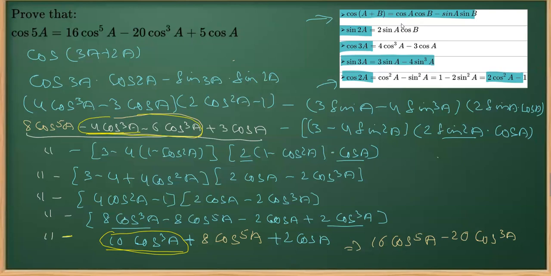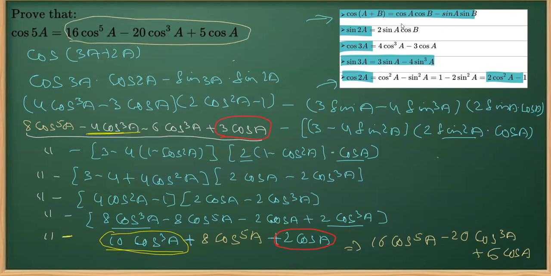And then what is left here is 3 times cos A, and this is 2 times cos A. I will get 5 times cos A plus 5 times cos A, right? So this is how we got this RHS. What I have done exactly here is just simplifying, right? Using this identity and expansion to get this RHS.